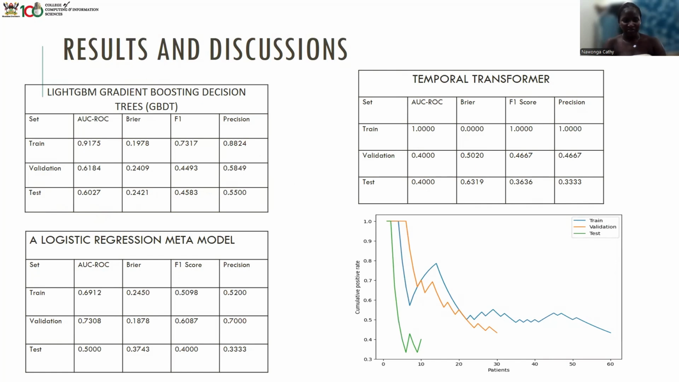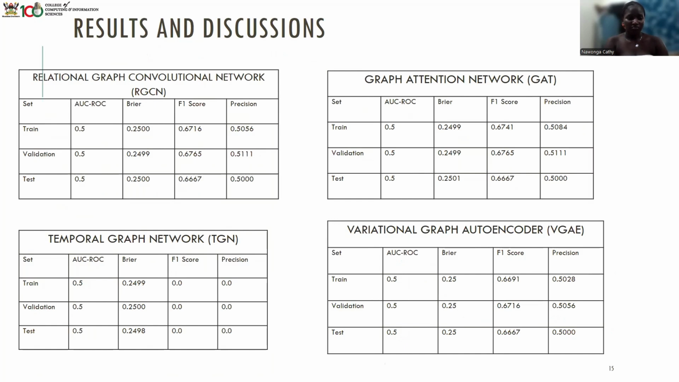So the validation results showed improved calibration and discrimination, but test performance highlights the need for better generalization and fairness checks. So next, these are the results from all other models, the temporal models.